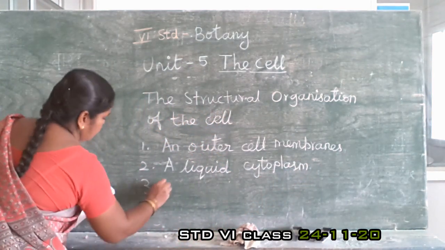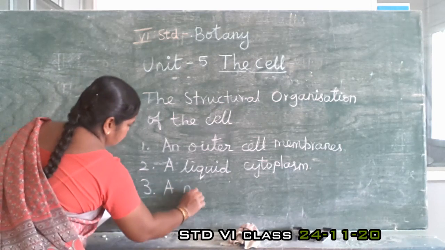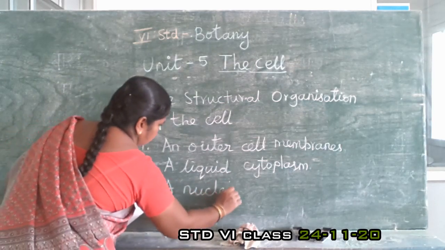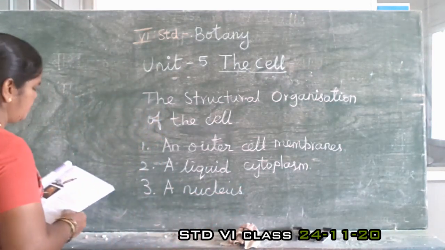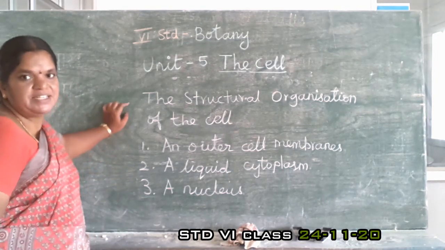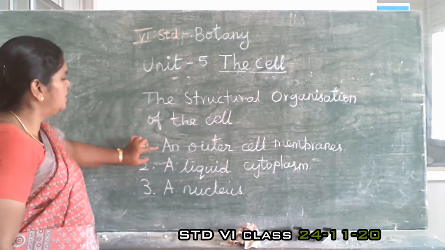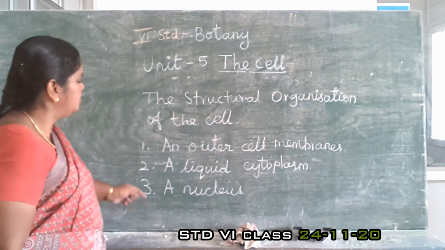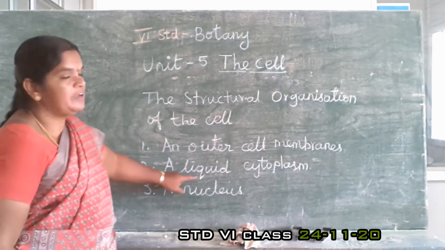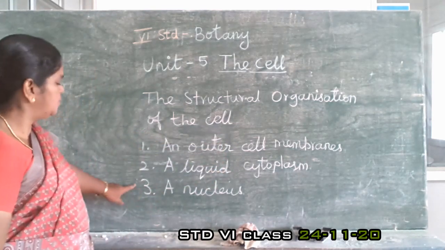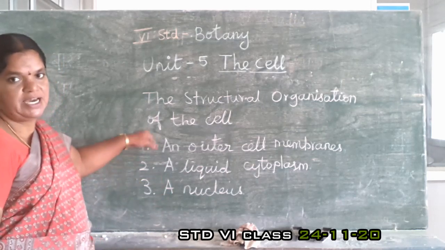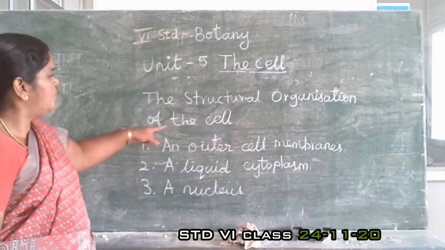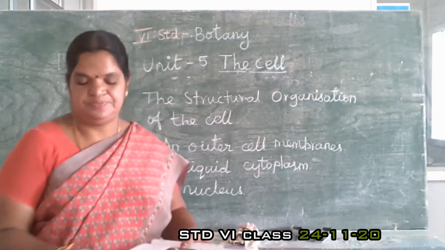Then a nucleus. These three major parts are present in the cell. First one, an outer cell membrane. Second one, a liquid cytoplasm. Third one, a nucleus. These three are the main parts of the cell.